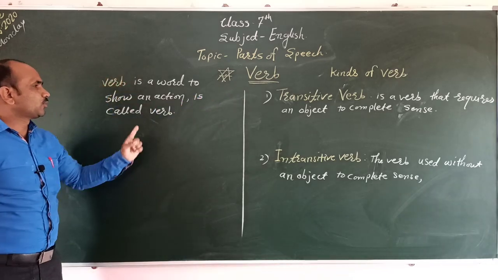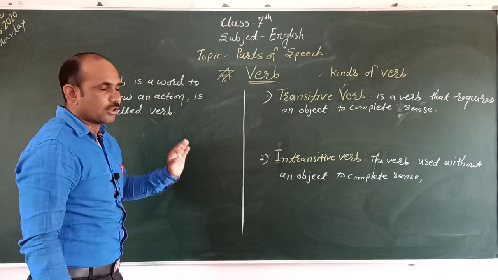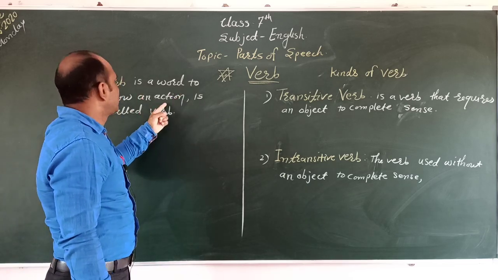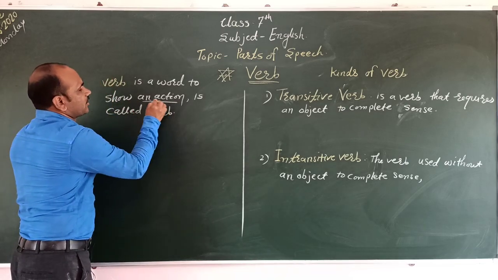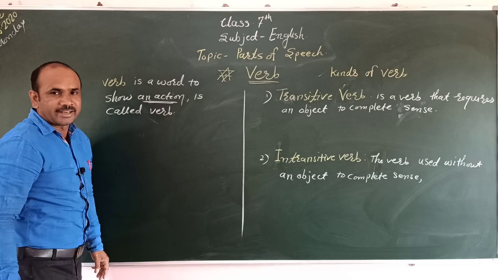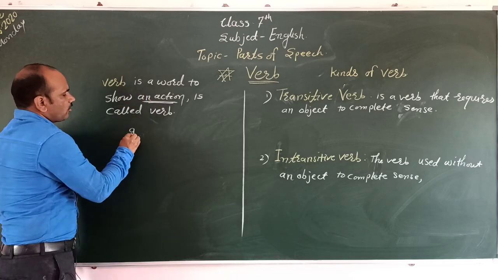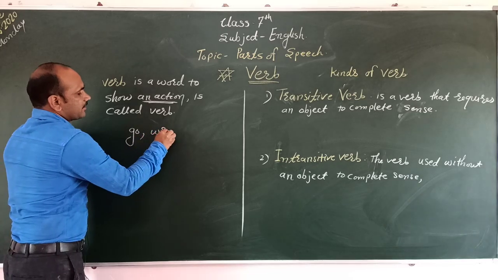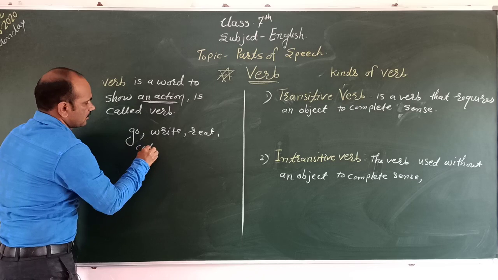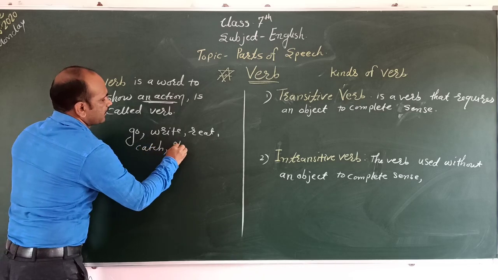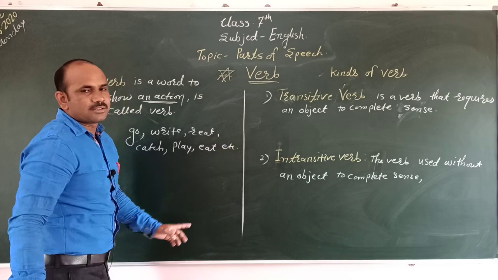A verb is a word to show an action. Its meaning is to show an action. To show an action is called the verb. For example, we write here go, write, read, catch, play, eat, etc. These are the verbs.